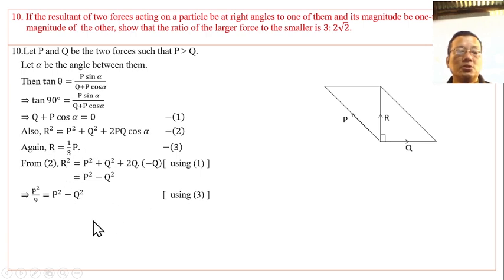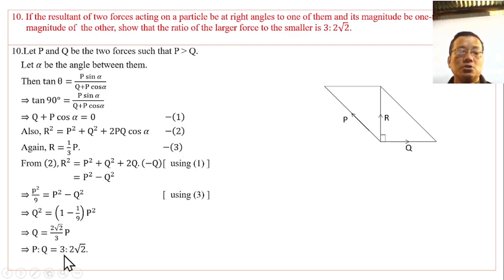Then, using equation 6, taking P square common, Q square equals D. From which, P is to Q equals 3:2 times root 2, hence proved.